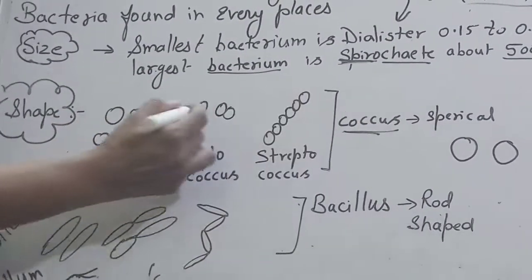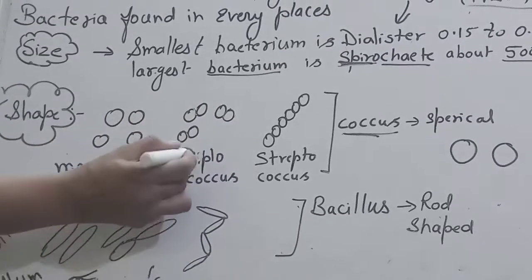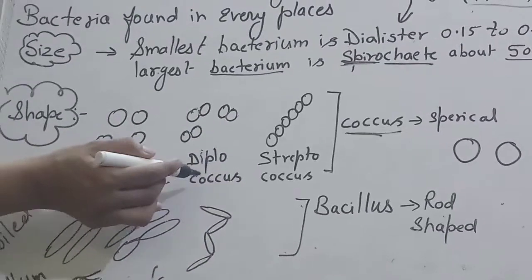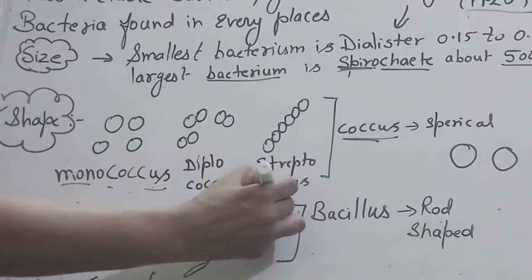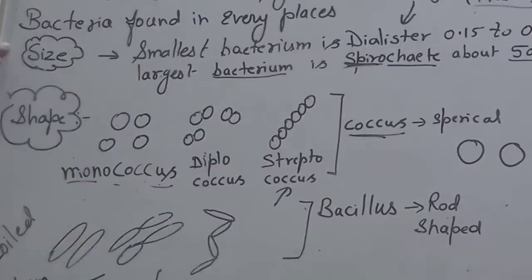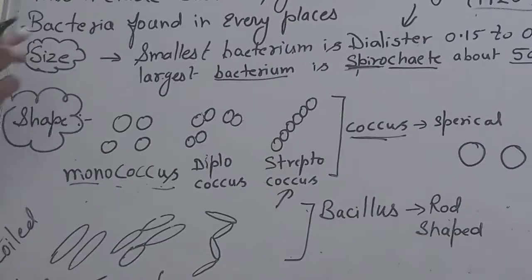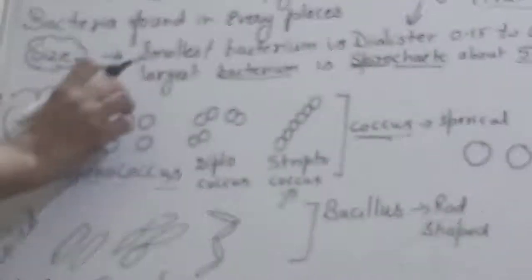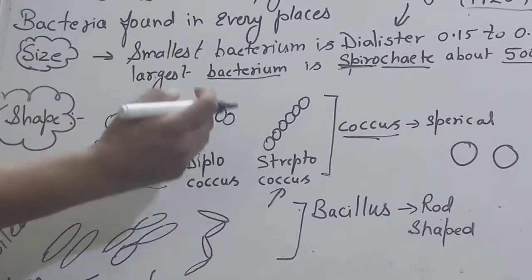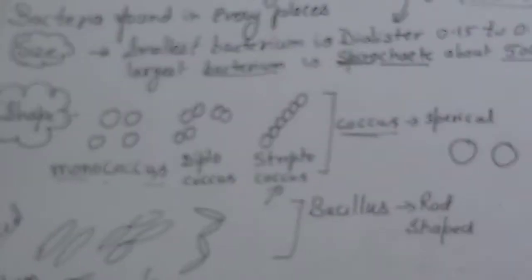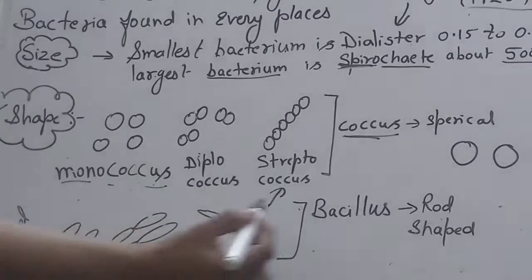If the two cells or the two bacteria just join to each other, you can say that is a diplococcus. If they are making a chain, this type of chain is called a streptococcus. Streptococcus is a pneumonia causing disease. So this is a spherical structure, and how they are found, according to mono, diplo, strepto, is spherical in nature.